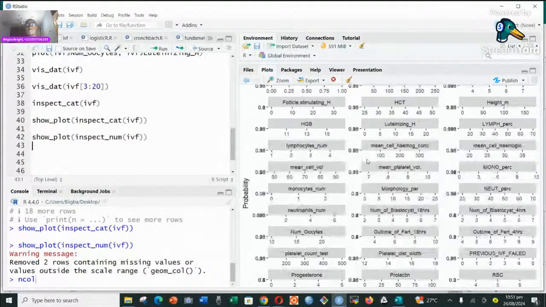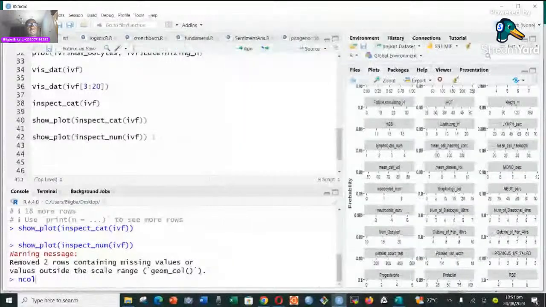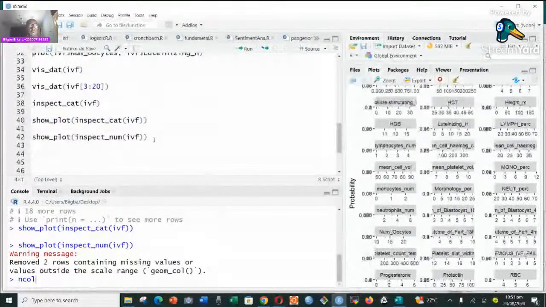That is why we are not able to have a complete pictorial view of what I was talking about. Now, after we have looked at it this way, maybe the categorical data, maybe we didn't want to show the entire categorical. We could have just come here and selected, maybe from the fourth row all the way to the 17th row, and then we just have a look at that.